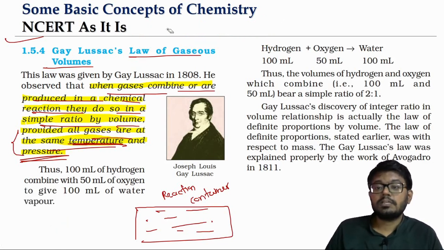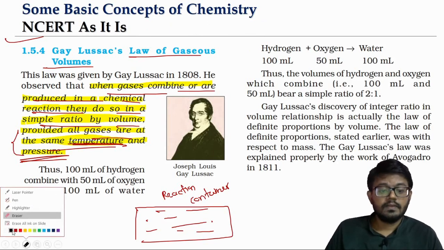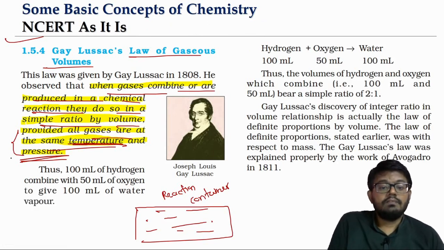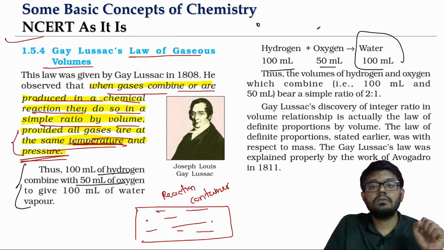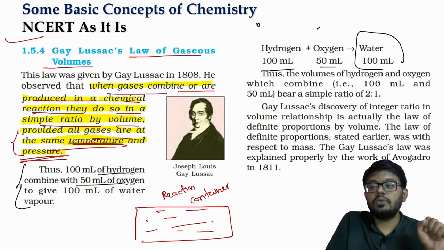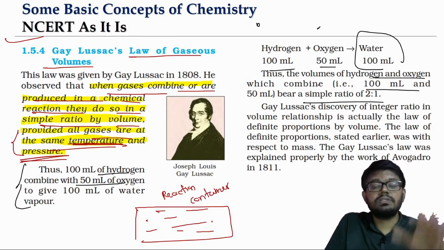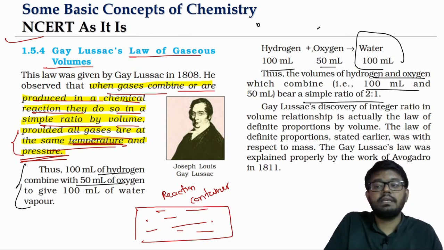So if you look at hydrogen combining with oxygen to produce water vapor, remember all these things are experimentally observed. With every 100 ml of hydrogen, 50 ml of oxygen is going to react, and that is going to finally give us 100 ml of the water vapor. So if you look at the ratio in which the hydrogen and oxygen are combining, what is the volume ratio? 100:50 means, in simple value, 2:1.